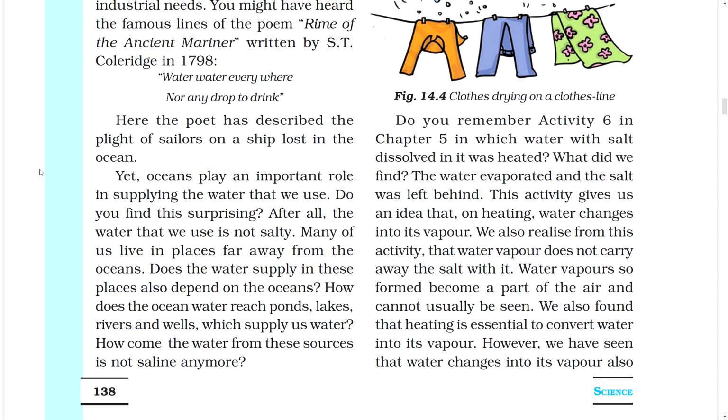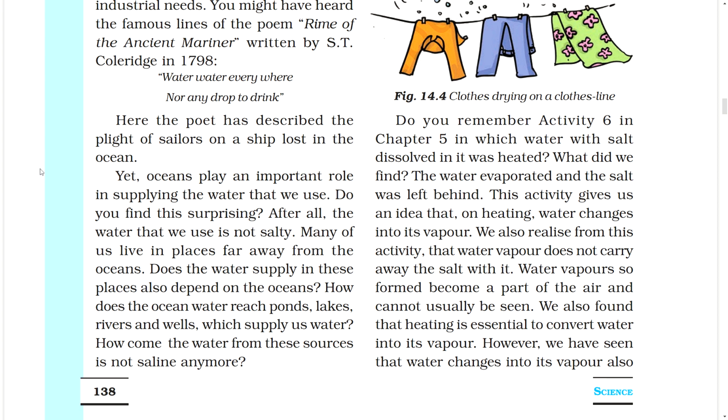Do you remember Activity 6 in Chapter 5 in which water with salt dissolved in it was heated? What did we find? The water evaporated and the salt was left behind. This activity gives us an idea that on heating, water changes into its vapor. We also realize from this activity that water vapor does not carry away the salt with it. Water vapors so formed become a part of the air and cannot usually be seen. We also found that heating is essential to convert water into its vapor.